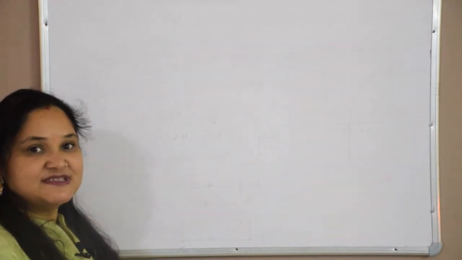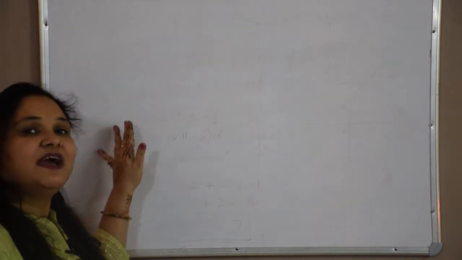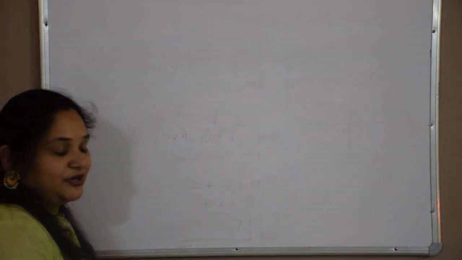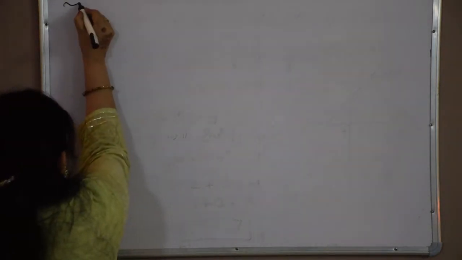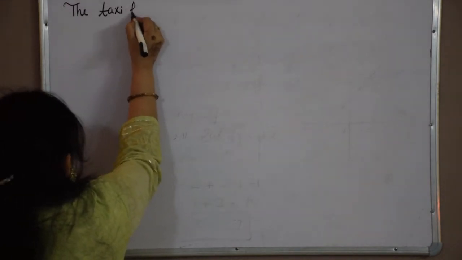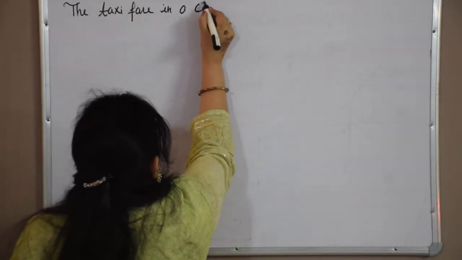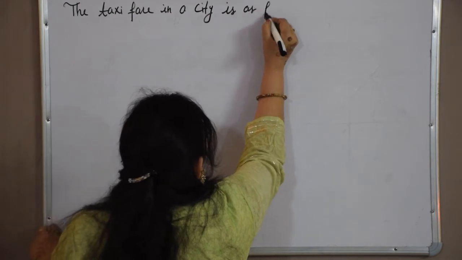Now we will take one statement sum. If the statement is given, first we have to convert that into a linear equation, and then we have to plot its graph. So see what the question is. The taxi fare in a city is as follows.